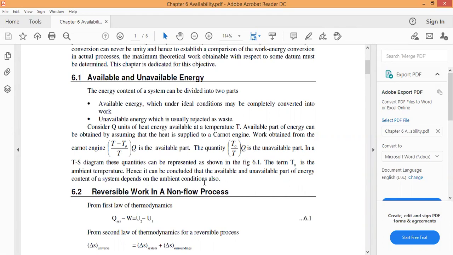These quantities can be represented as shown in the figure. The term T naught is the ambient temperature. Hence, it can be concluded that the available and unavailable parts of the energy content of the system depend upon the ambient conditions. Well, we will draw some diagrams, so it is easy to understand.